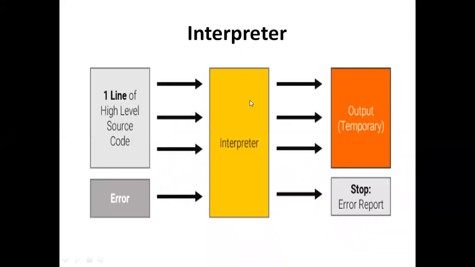And what is meant by the interpreter? An interpreter is nothing but one line of high level source code being interpreted on the machine. After interpreting, it is going to generate the output.